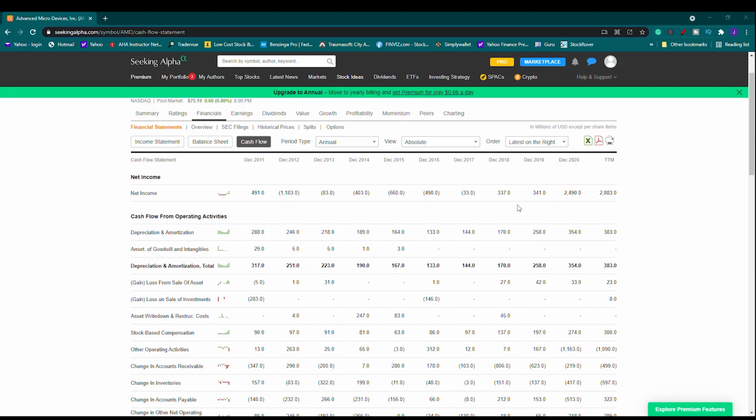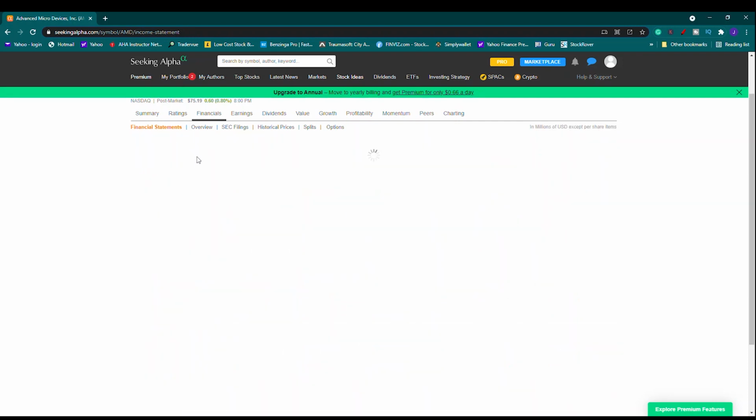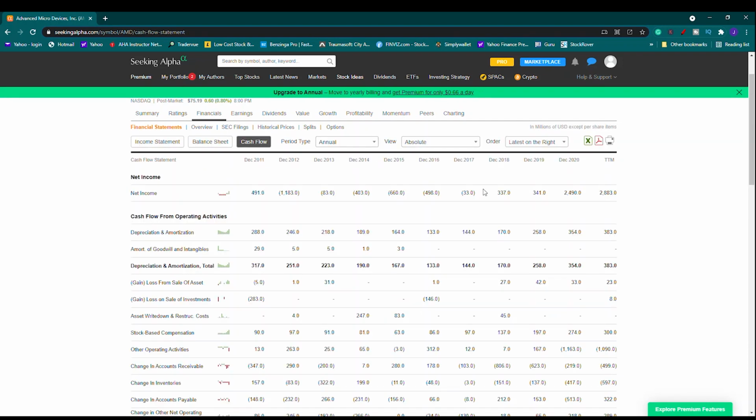If we look at the financials, they were negative all the way up to 2017, and in 2018 they made a net income of 337 million. December 2019, 341, and then they jumped to 2 billion, and they're going to break 2 billion again this year. Sorry, this is what I showed before. This was their cash flow. So they never had cash on hand. Now they have over 2 billion.